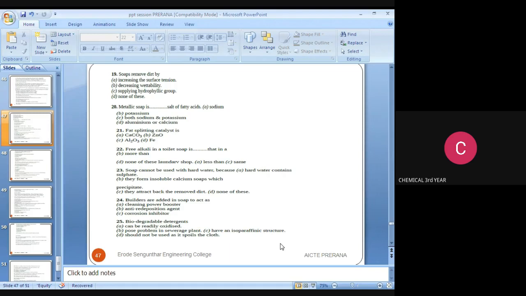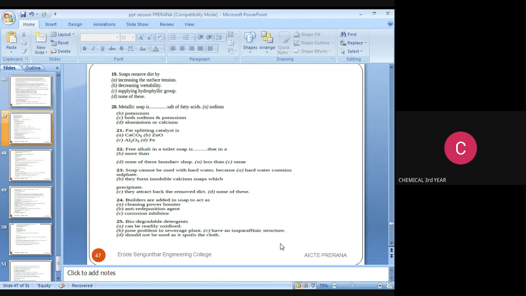Next question: builders are added in a soap to act as, the options are cleaning powder booster, anti-redeposition agent, corrosion inhibitor. The answer is cleaning powder booster.